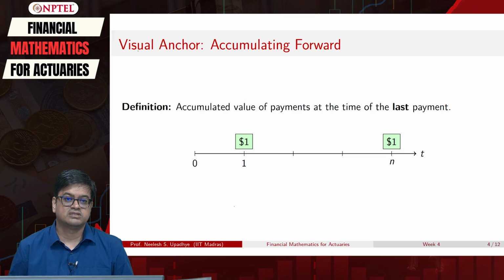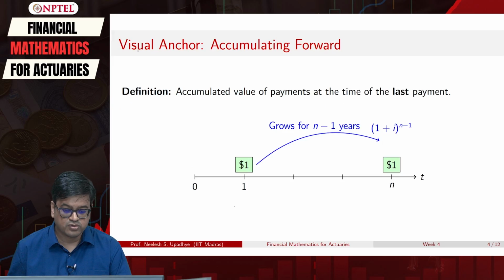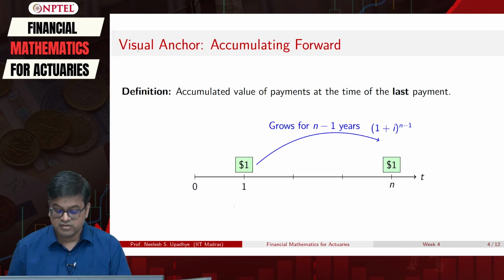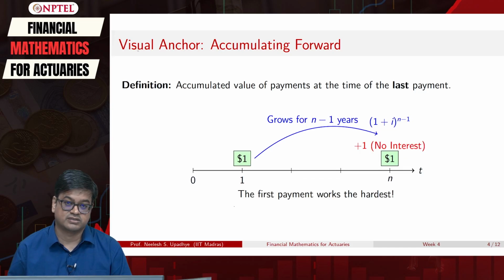So this $1 sitting at time point 1 will grow for n minus 1 steps, if the interest rate is i, as (1+i) raised to n minus 1, and the $1 sitting at time point n will earn no interest.